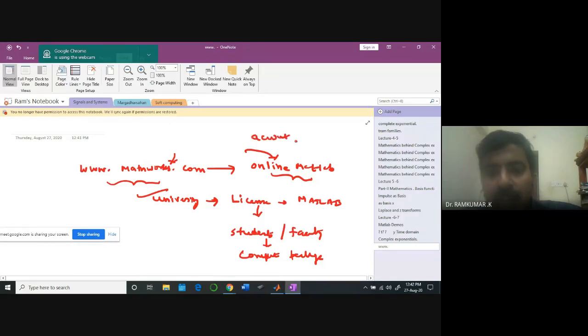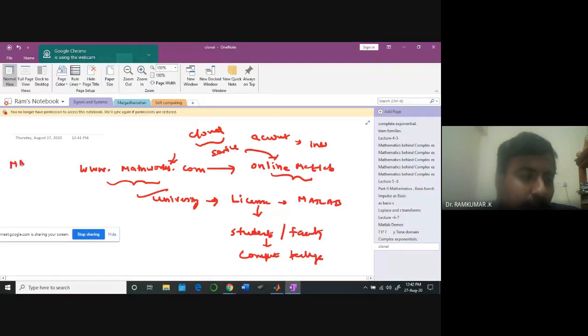Using the internet, you can connect to MATLAB through cloud sources. Your computer need not have MATLAB. You understand? Cloud service. You need not download the complete MATLAB package or use it on your computer. Right now, I can understand many of you may not have a laptop, or it's difficult for you to get the MATLAB software. Maybe you can use the cloud service.